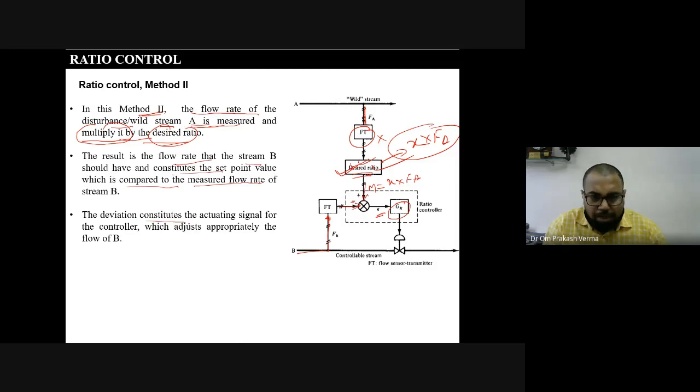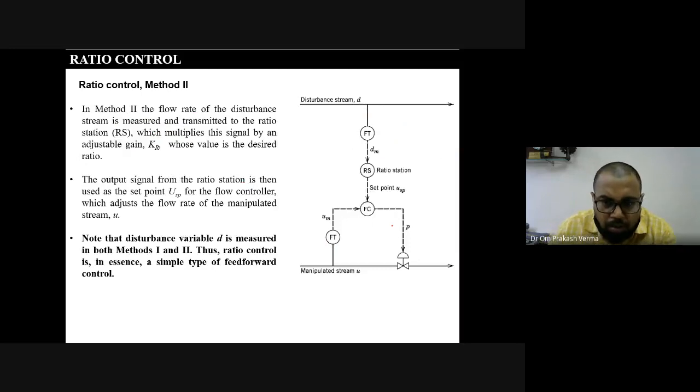The deviation, that is the error, is the actuating signal for the controller, which adjusts the appropriate flow B, right? So in this problem, a multiplier is used, that is X into FA, and then a comparator is used. There's a minus and plus, and whatever deviation comes, that is going to control, right? So this is the fundamental, okay.